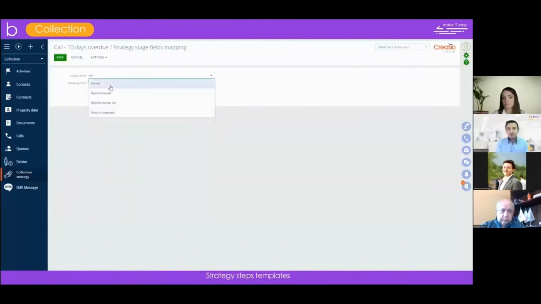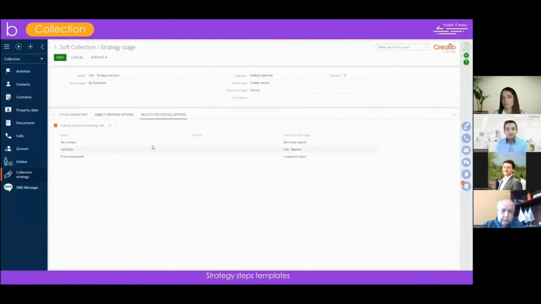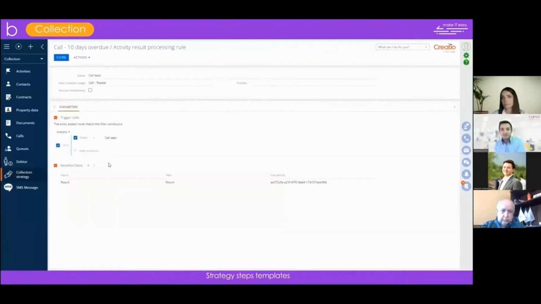For example, you can configure automatic creation of a task and populate it with data of a debtor and account manager who needs to complete this task. So we just save it, and you can save it as a template and then fill from template next time you need it. You can configure results processing options for current stage and business logic of what stage should be the next based on the results of the previous one.